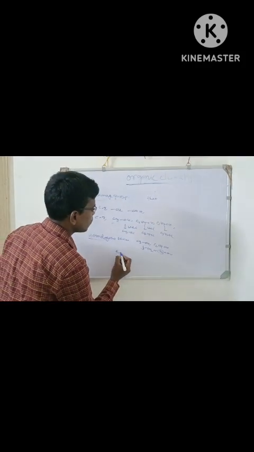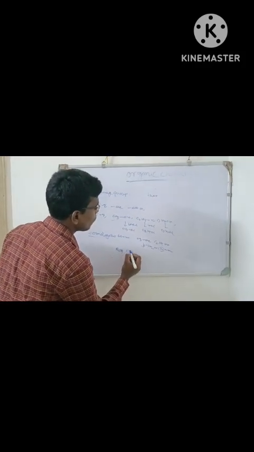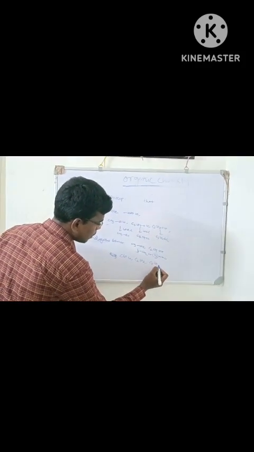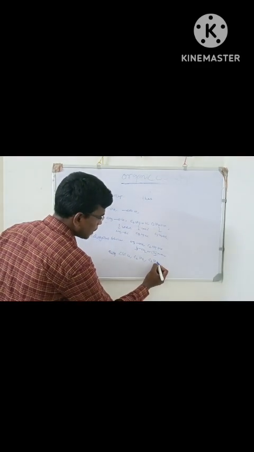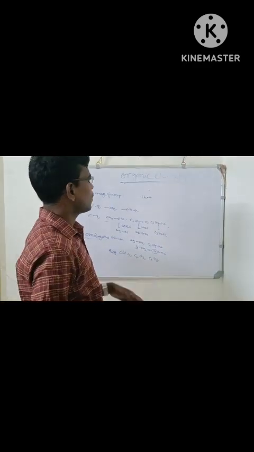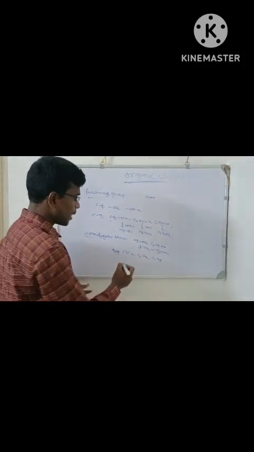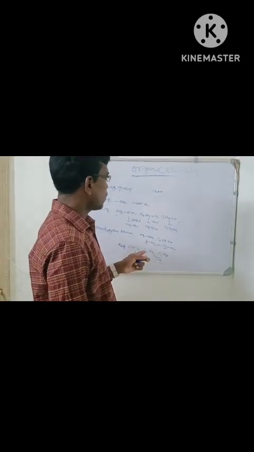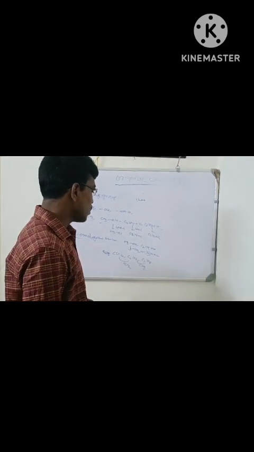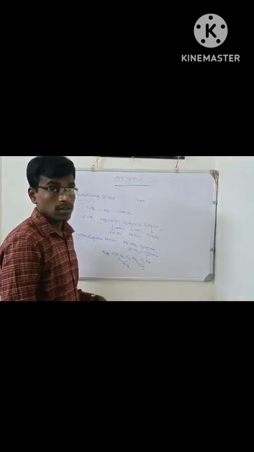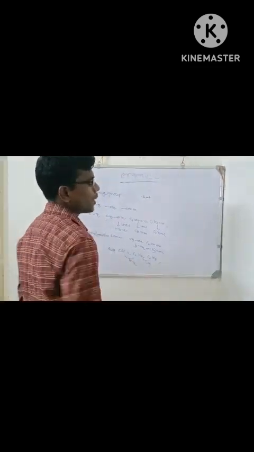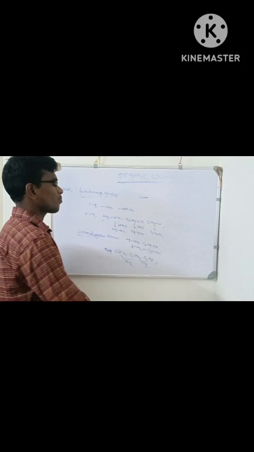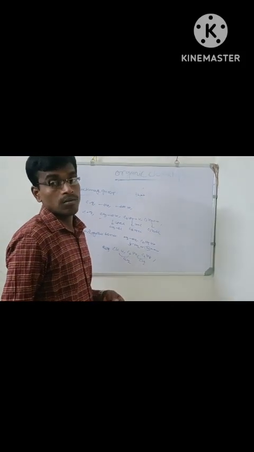Another example, as for example, CH4 methane, C2H6 ethane, C3H8 propane. Methane, ethane, propane. Here the difference is just only a CH2 group. C2H6 plus CH2 is C3H8. And another: methane, ethane, propane, butane, hexane, heptane, octane, nonane, decane. Another long chain series will be found.